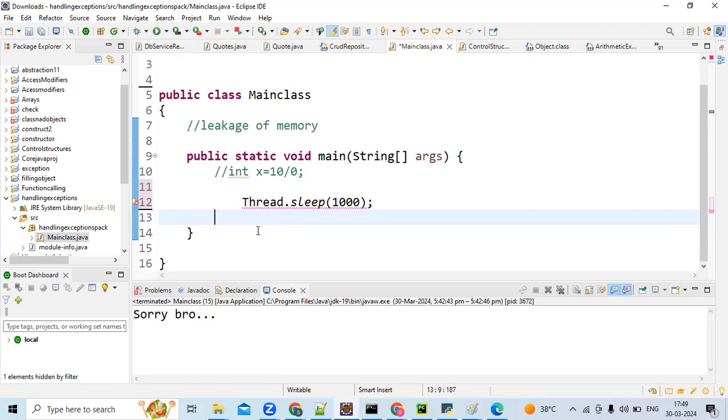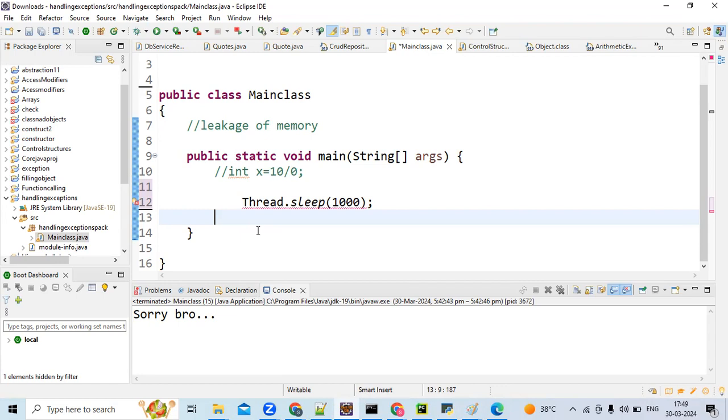Suppose I have a debt. If I don't want to pay, I have two options. One is I need to pay. If I don't want to pay, or if I'm not able to pay, then I need to delegate that debt to my friend, or to my parent, or to my brother, or to my sister. Is it right? In a similar way, if you don't want to handle it by using try catch on your own, by using the throws keyword, you delegate to the calling method.